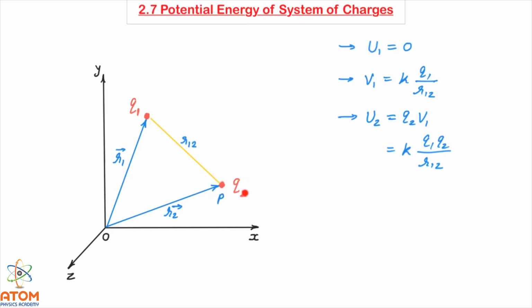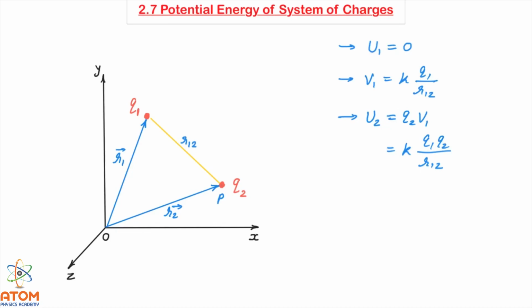So this charge q2 will be producing a potential here at this point, and then if I bring this charge q1 in that potential, I have to do the work, and that work would be stored in form of potential energy, and that potential energy will again come equal to this, because in that case the potential energy can be written as q1 V2. Here we have written q2 V1, but in the opposite case it will be q1 V2, but the equation will be again the same, kq1q2 upon r12.